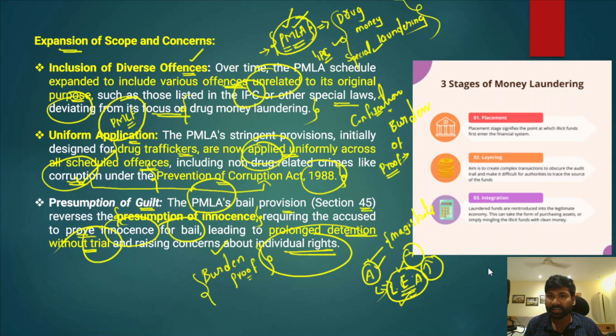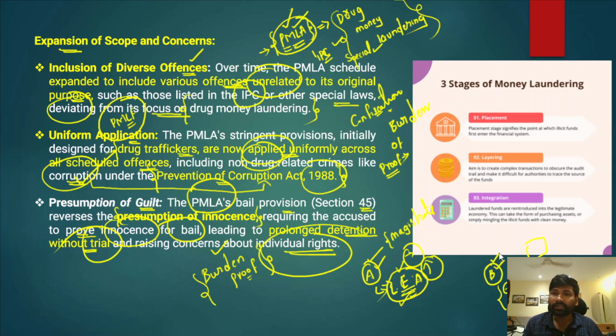But imagine the second case where person B is arrested by the Enforcement Directorate under the Prevention of Money Laundering Act. Right? Now, this person would be under detention and person B would be presented before the magistrate. Now, it is not the responsibility of ED to provide the proof that he has committed the crime.